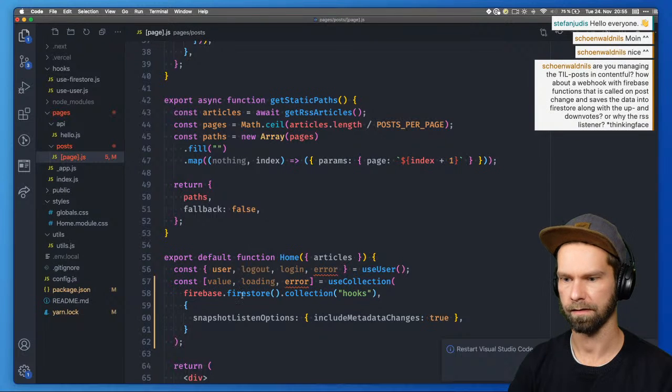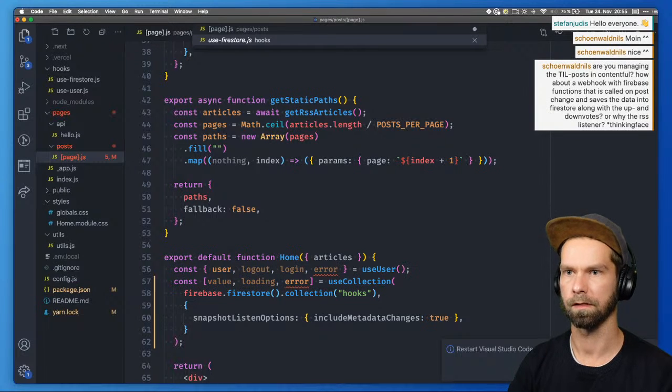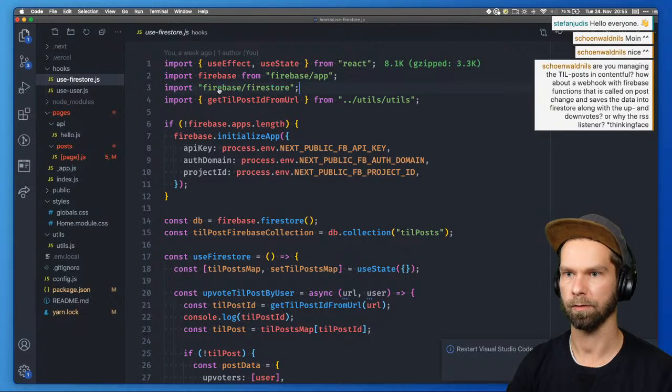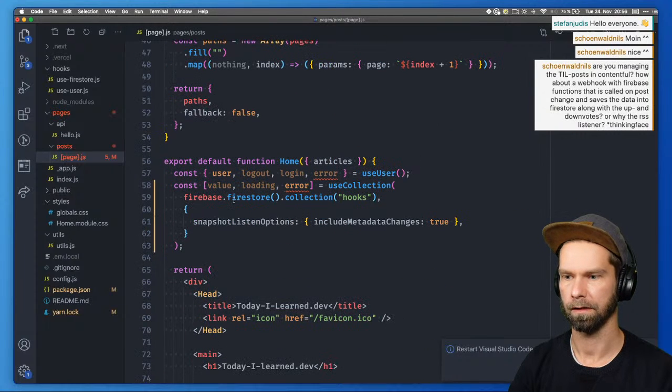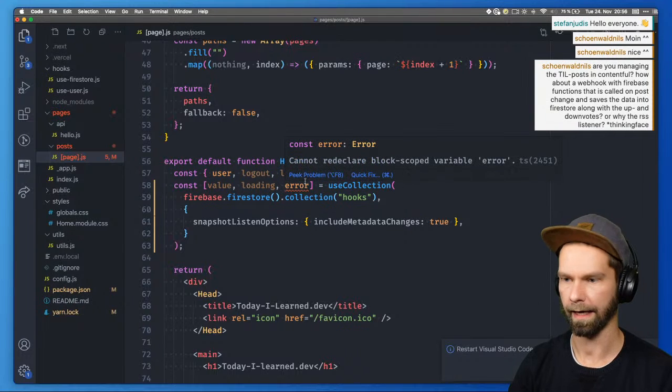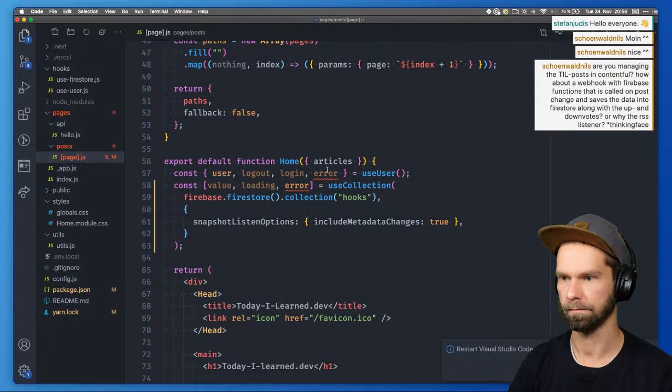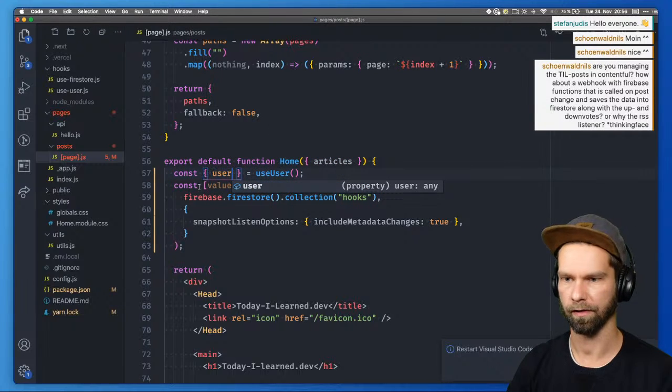So we have Firebase, Firestore, collection hooks. When we look at what we did before, we probably have to do that too, because that adds this collection, this Firestore thing, to the object. And now let's just drop these because we're not dealing with the authentication of the user.